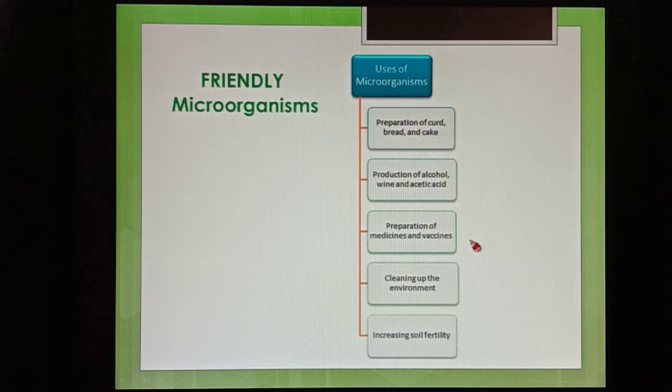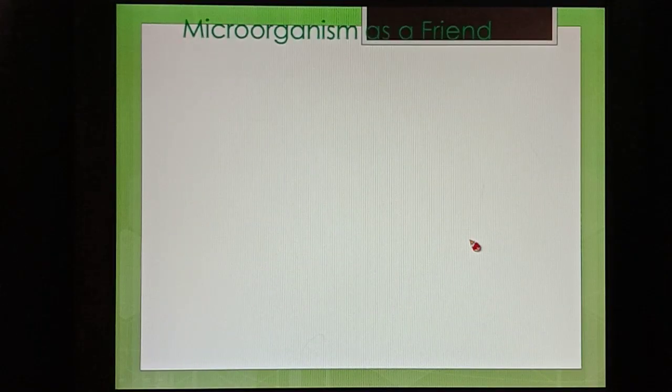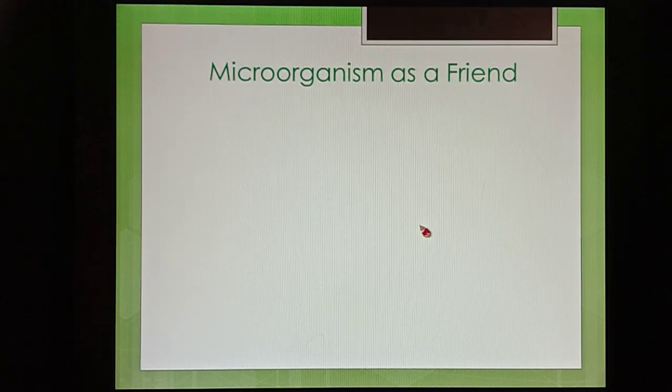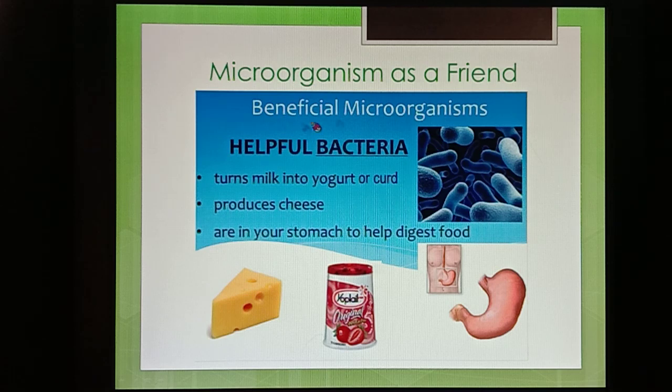First we'll see how microorganisms will help to turn milk into curd. First one, beneficial microorganisms. What are the helpful parts of the bacteria? We know milk is turned into curd or yogurt by one bacterium called Lactobacillus, and it also helps to produce cheese. This bacteria will be in our stomach also. This bacteria will help the digestion of our food. That's why we call it a helpful bacteria.